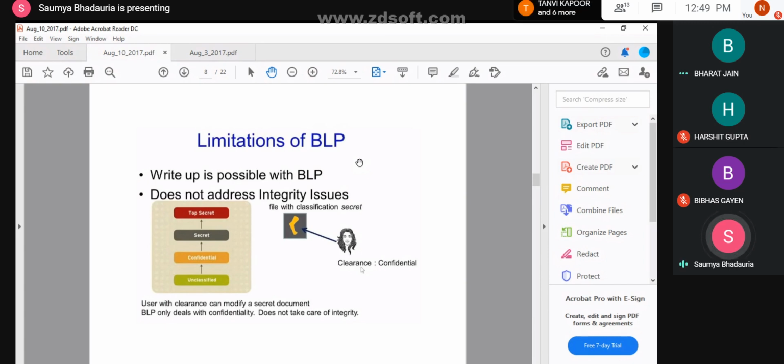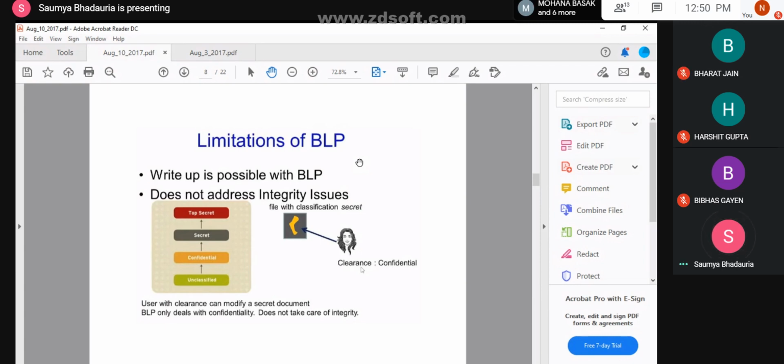Will there not be any integrity issues? There will be, if there's a write-up situation, someone may upload a file or virus into the top secret file.